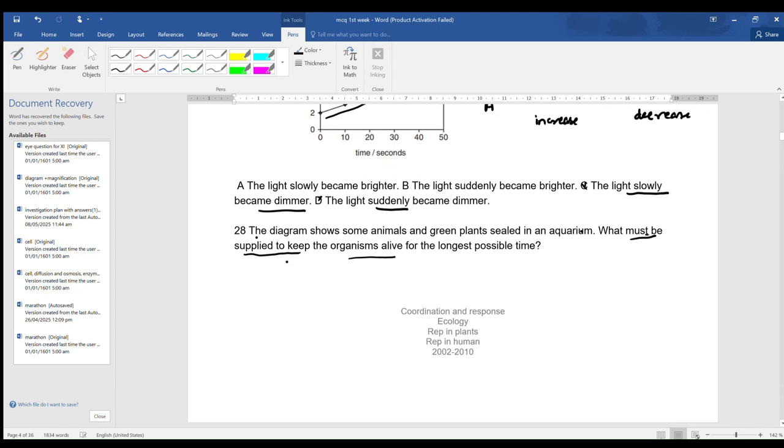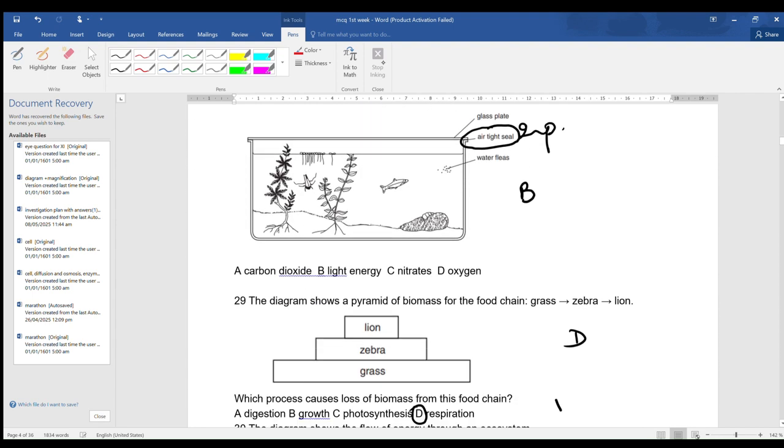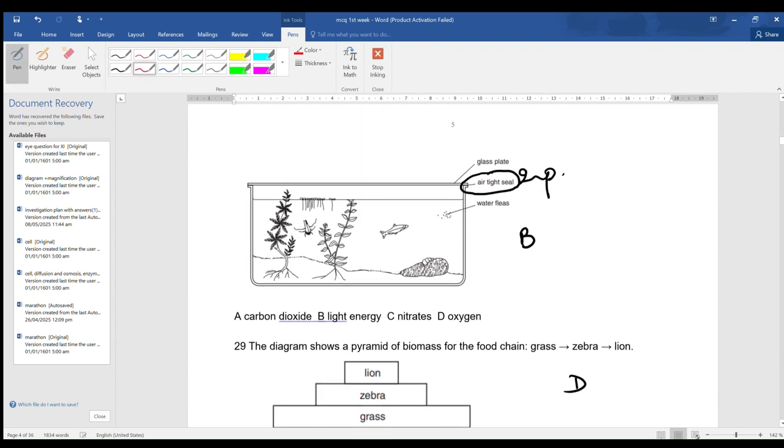Okay. Now the diagram shows some animals and green plants sealed in an aquarium. Sealed. Now this is a main point. Sealed in an aquarium. What must be supplied to the organisms to keep them alive for the longest possible time? Now look at this diagram. Over here the airtight seal is important, because there is no entry of oxygen and no exit of carbon dioxide, or no entry of carbon dioxide and no exit of oxygen. So we should keep it in mind.